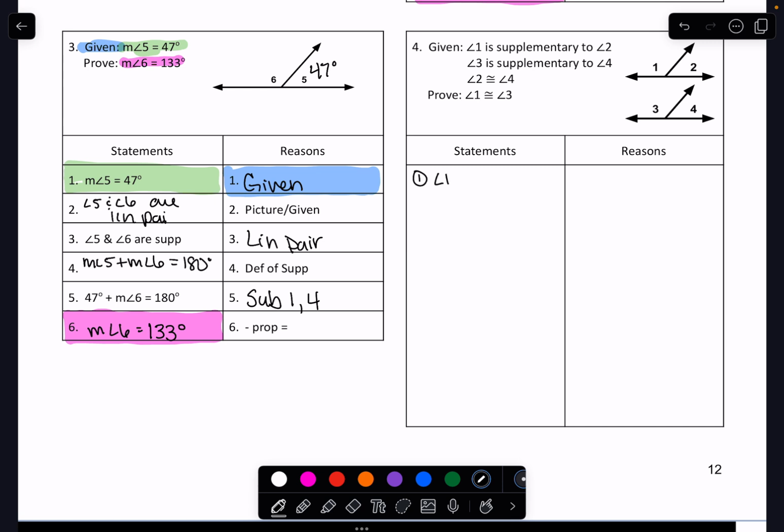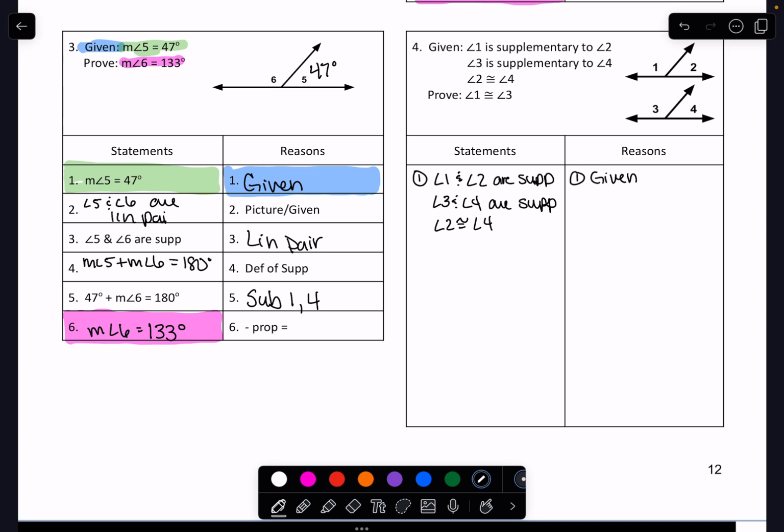So angle 1, I'm going to write it like this. Angle 1 and angle 2 are supplementary, just because it takes up less room. Angle 3 and angle 4 are supplementary. And then angle 2 is congruent to angle 4. All of that is given to me.